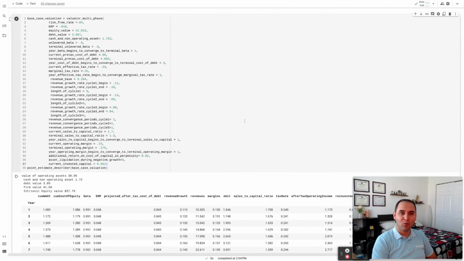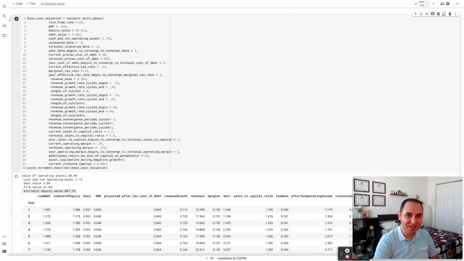Hello and welcome. This is the fifth session of discounted cash flow evaluation with Python. I believe this is our last session of this series. In the previous session, we went over the evaluator multi-phase function and provided the inputs to the model to derive the intrinsic value of Chipotle. After all, this is just a model, it is not a crystal ball.